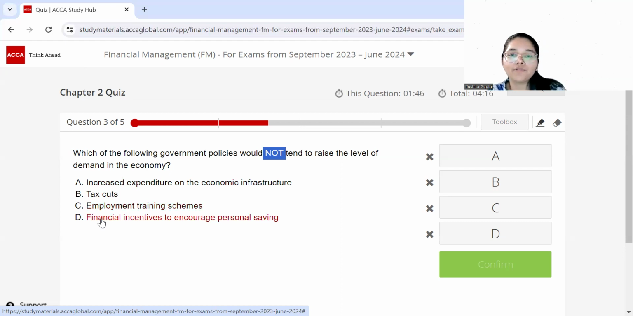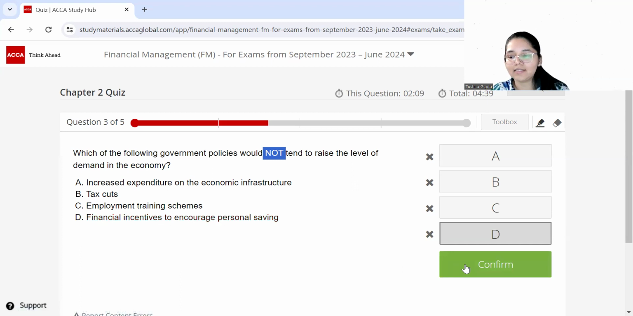Now we're only left with option D, so this has to be our answer. Now let's understand why this is our answer. Financial incentives to encourage personal saving. So basically, let's suppose the government is encouraging people to save, then people are saving more and have lesser money to spend. So obviously, if people have lesser money to spend, they will demand lesser. So this is exactly what we were looking for. This is our answer. Let's move ahead.